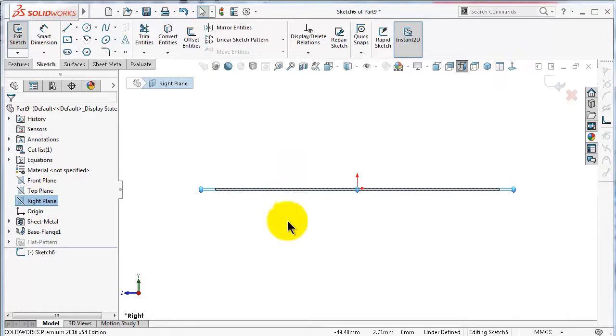for the profile. In this case, we will show you that second case when the sweep flange won't work.